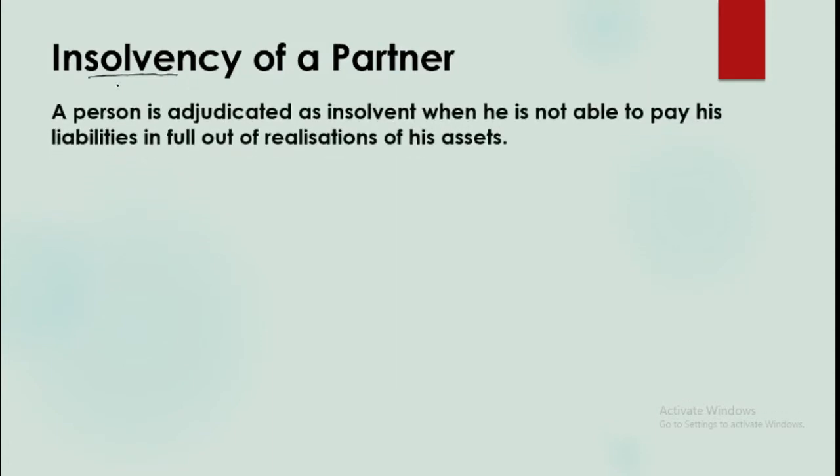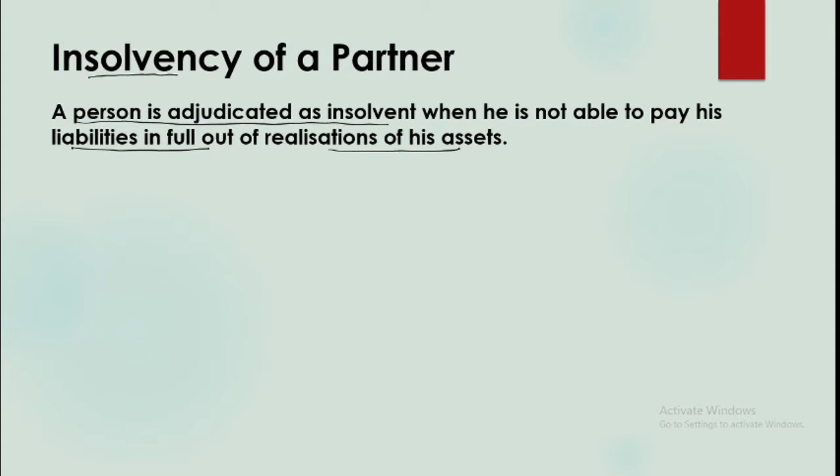Now, insolvency is basically a condition where a person is not able to pay off his liabilities out of his assets. That is, a person is adjudicated as insolvent when he is not able to pay his liabilities in full out of the money being realized from his assets. So in case you are able to pay your liabilities in full, then you are solvent. But if you are not able to pay your liabilities, the person is referred to as insolvent.